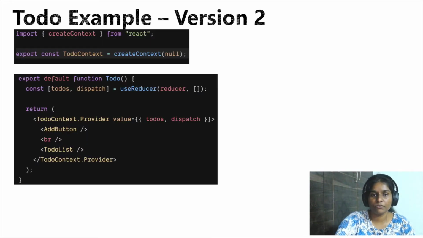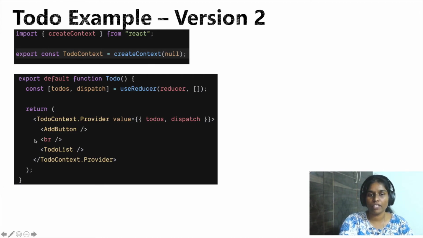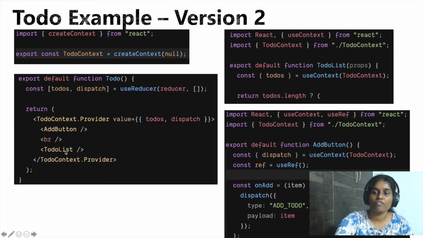Like we have discussed before, context comes to our help whenever we have to avoid prop drilling, and this is how we have improvised our previous version. Now we just created a to-do context, which will hold the list of to-dos, and we no longer pass the callbacks or the values to the child components, as they can now simply access the required values using the useContext hook. This is as simple as this, and now the overhead of extra callbacks is solved.